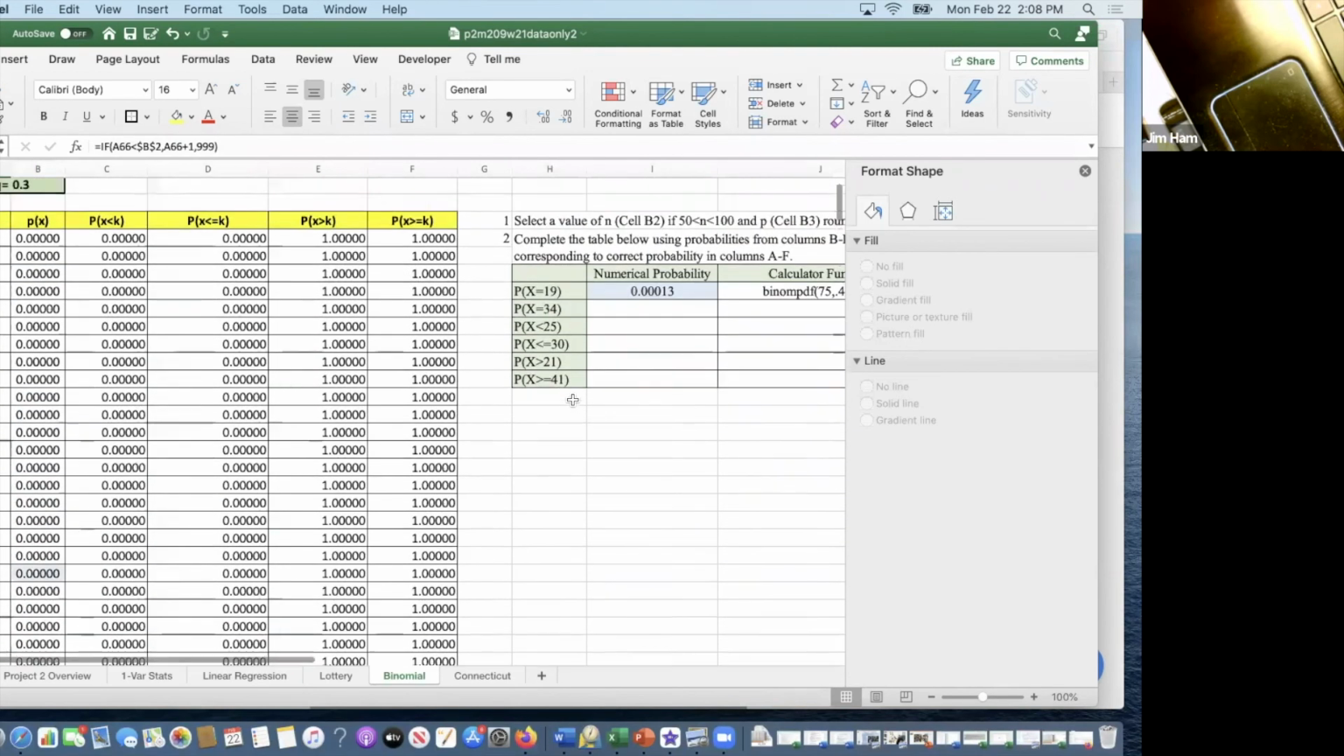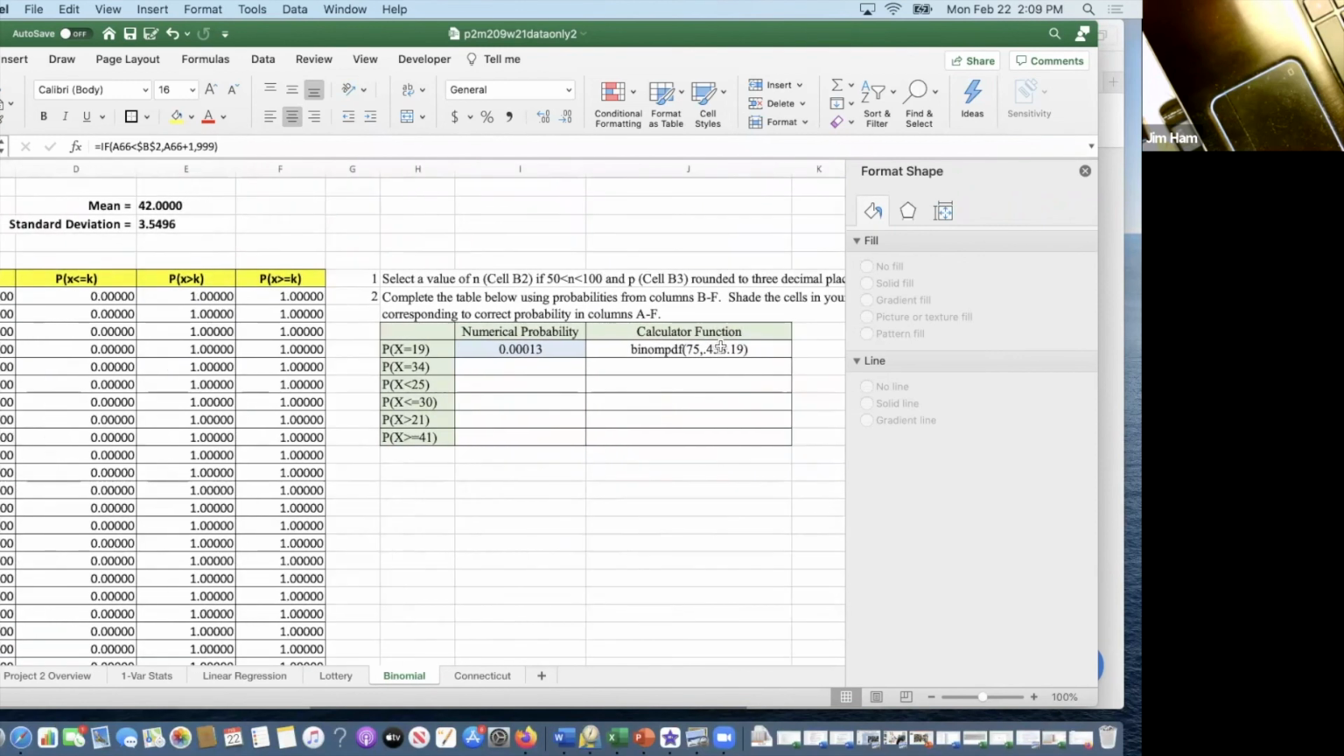Now what's in the rest of these columns? Well, for this one, if I wanted the probability that X is equal to 19, I would have to change my N to 60, my P, I think it was 0.7, and then the X value is 19.